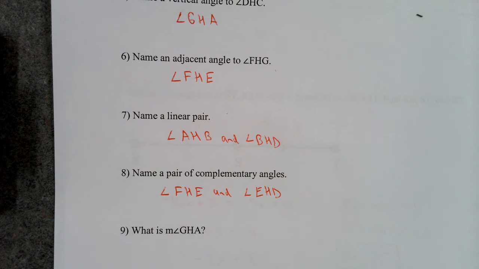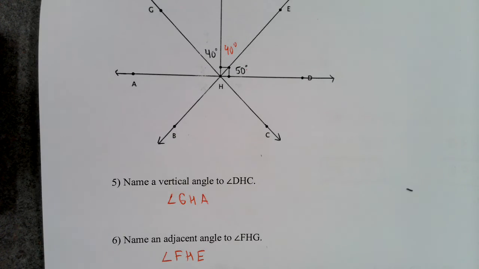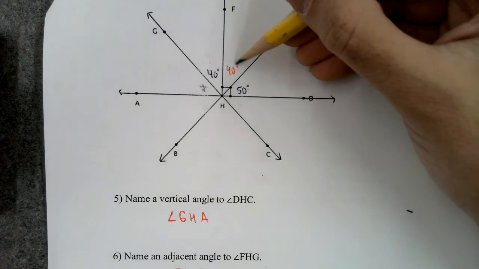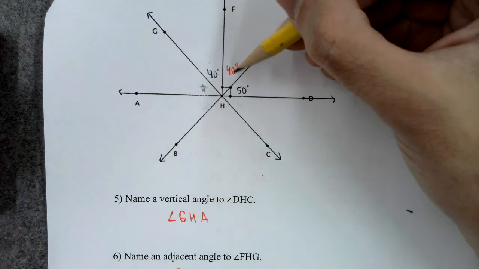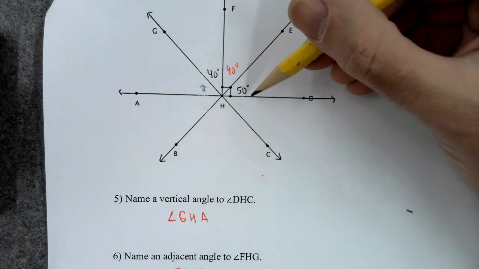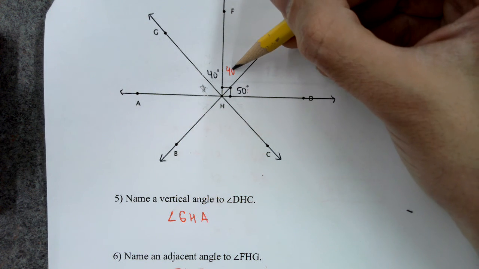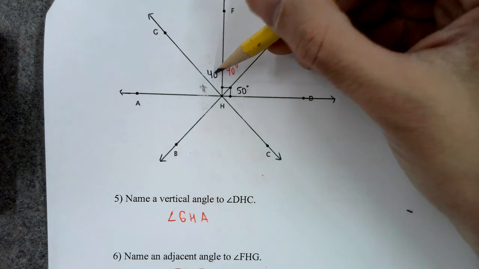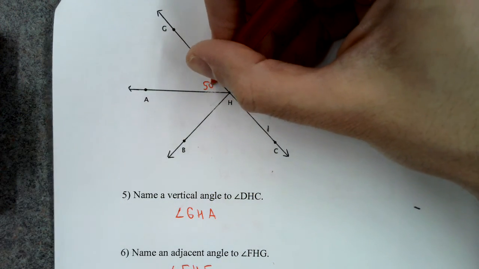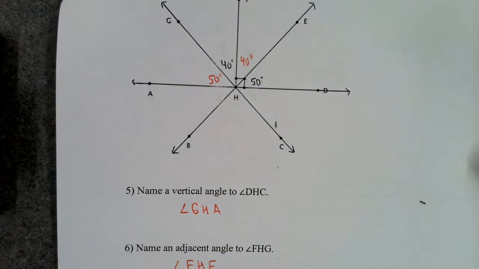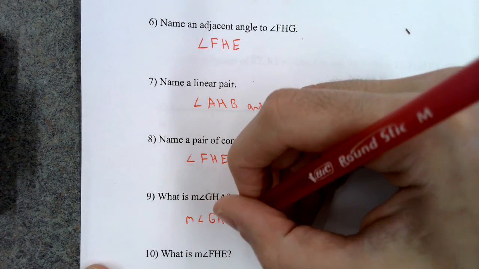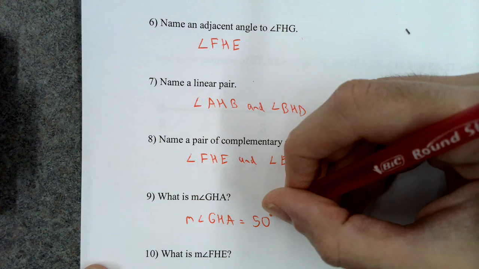Number 9, what is the measure of angle GHA? So it's that one with the star. So all these angles up here, these 4 angles that form that straight angle, they have to add to 180. These 4 angles have to add to 180. So 50 plus 40 is 90, plus 40 is 130, so this one has to be 50 degrees. So they all add to 180. So the measure of angle GHA equals 50 degrees.